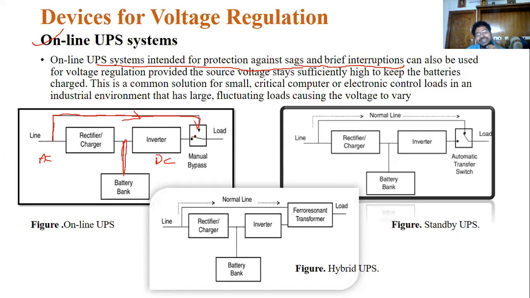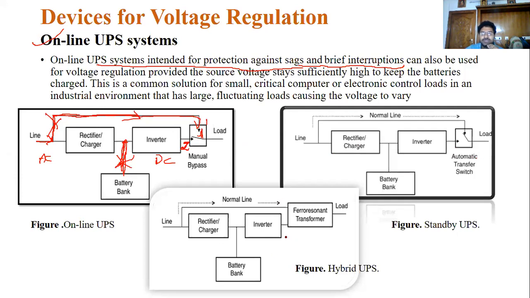Once the power is restored, the switch is connected to this one. Suppose this is one, and this is two. When the power is restored here, the power goes in this way because this is open. At that time this also charges the battery. In power interruption cases, it supplies power to the loads. This is the online UPS. The standby UPS is also the same.